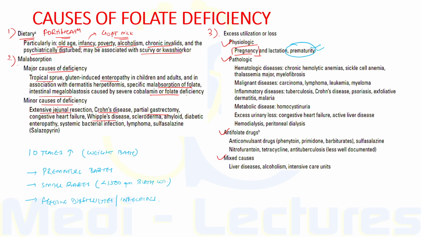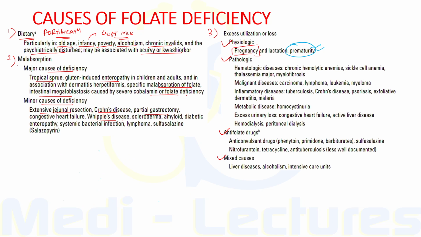So, a newborn infant has up to 10 times more requirement than adults on per kg weight basis. Neonatal folate levels fall rapidly to the lowest values at about 6 weeks of age, and these falls are maximum in the premature babies, small babies who have less than 1500 gram of birth weight, and those who are having feeding difficulties, infections, or have undergone multiple exchange transfusions. So in these babies, prophylactic folic acid should be given.